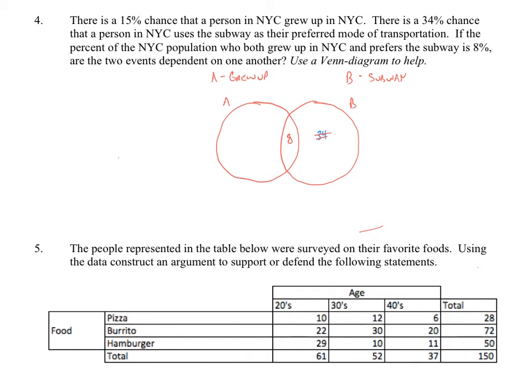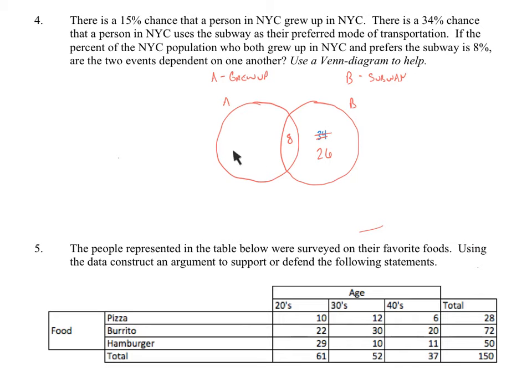what we're going to put there is 34 minus 8, because that's the ones that are here that are not also people who grew up in New York, right? So this is the group of people here who ride the subway and did not grow up in New York. This is the group that do both.